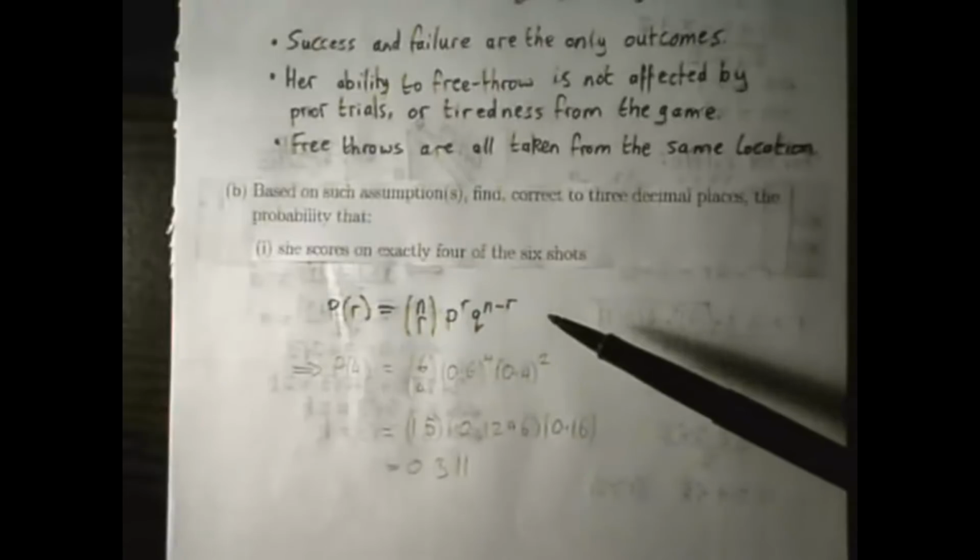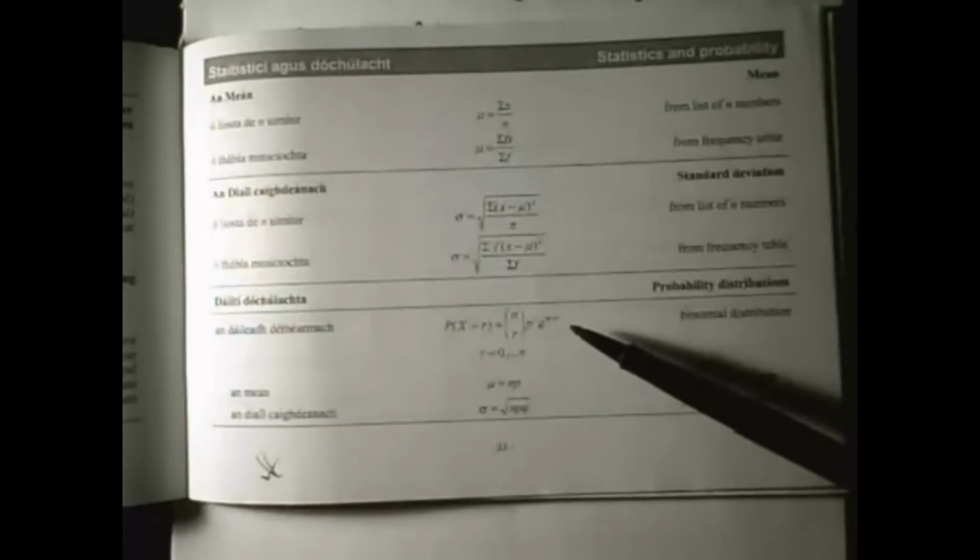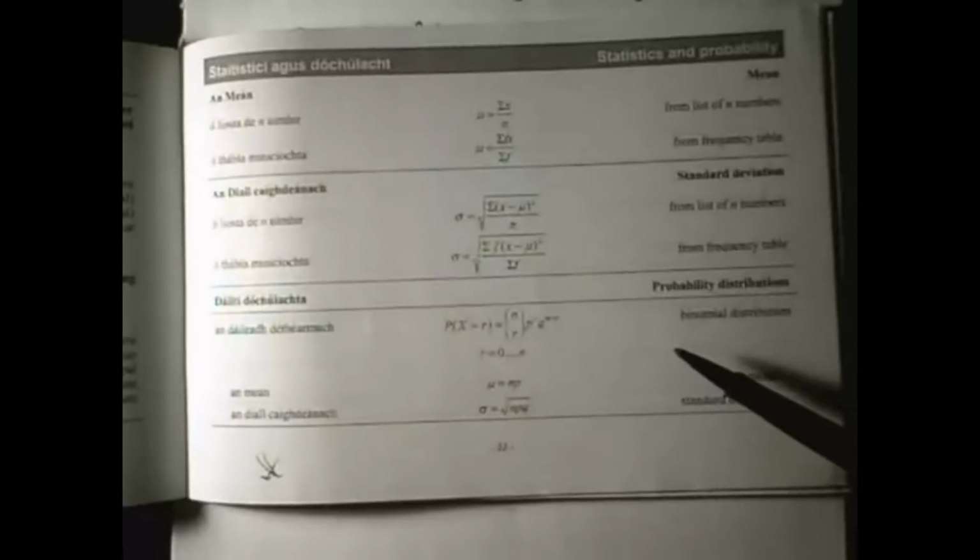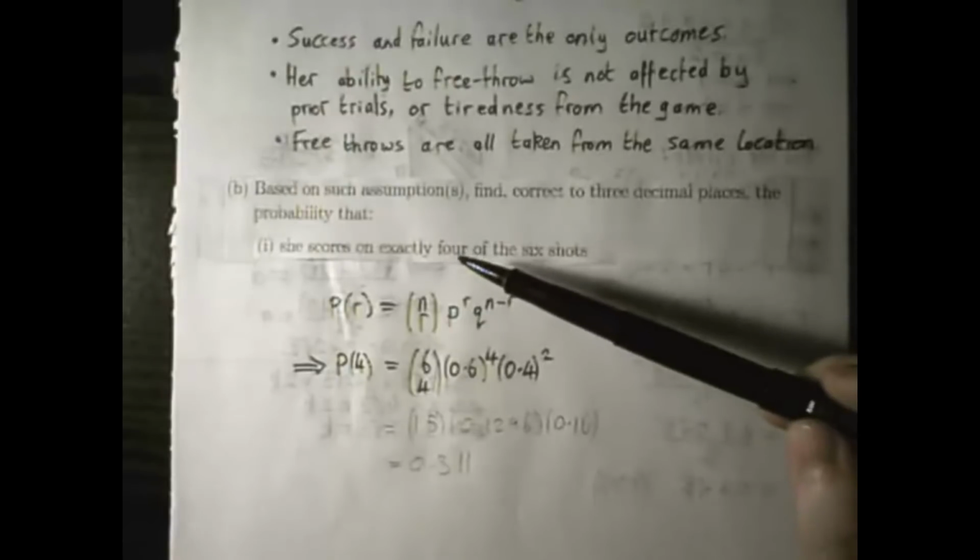Part B then is just to find the probability that she scores exactly 4 of the 6 shots. When it says based on those assumptions, what it really means is that you've now made these assumptions that qualify this as a Bernoulli trial, so that means you're allowed to use any equations related to Bernoulli trials, for example, this one right here. And that equation just came from right here on page 33 of the Formula and Tables book under binomial distribution. We're looking for the situation then that she scores exactly 4 of the 6 shots, which means that n is 6 and r is 4.